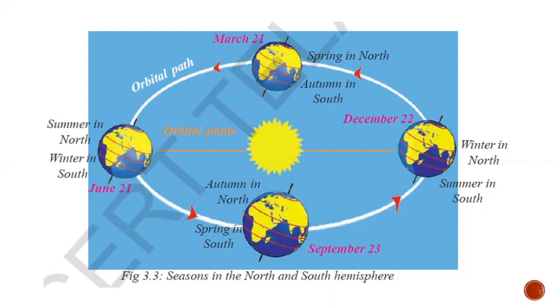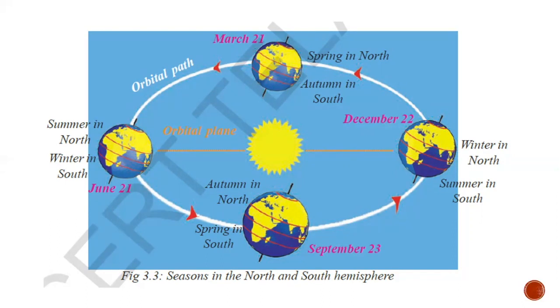Now did you observe clearly? You have to remember it. We will have quite opposite seasons in the north and the south hemisphere. Okay, in the north if it is summer, in the south it will be winter, and in the north if it is winter, in the south it will be summer. Now again see the position of the earth, March 21st.